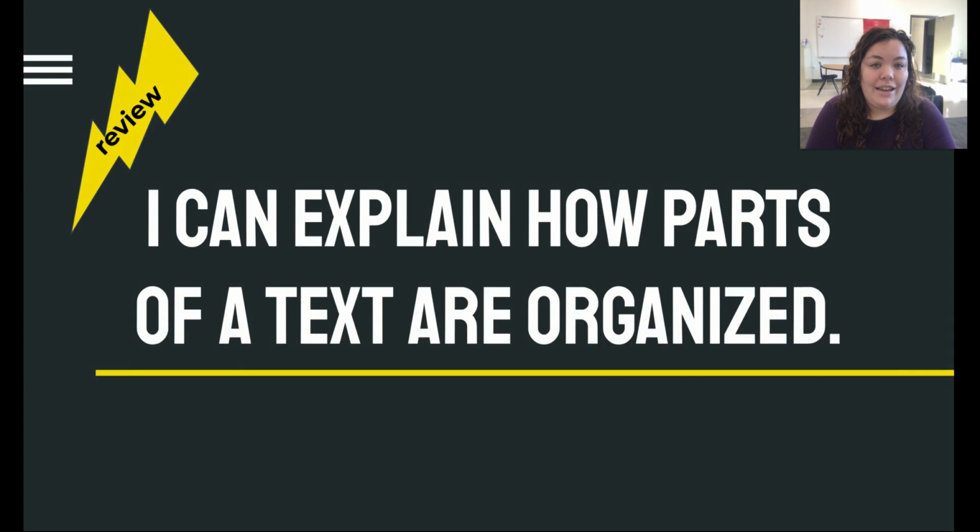That's all for today. We talked about how parts of a text are organized. And in this case, with the poem, we talked about the stanzas, those paragraphs of the poem, and also the lines, those words that are arranged in a row.